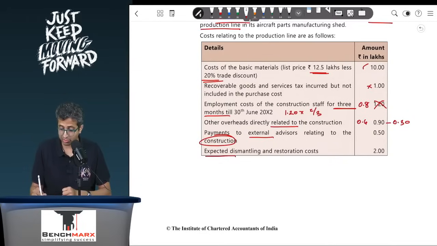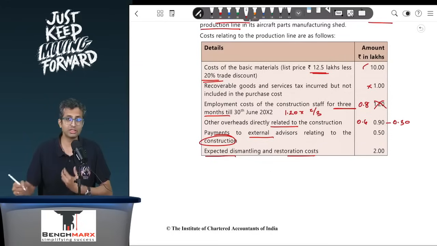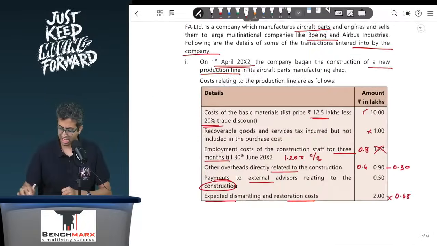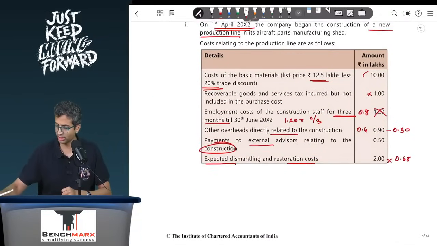And expected dismantling and restoration cost is 2. But this 2 is to be incurred after 8 years. And hence, if you were to take the present value, this is 2 into the present value factor, which is given to you, I think, as 0.68. And hence, this is 2 into 0.68, which comes to around 1.36.